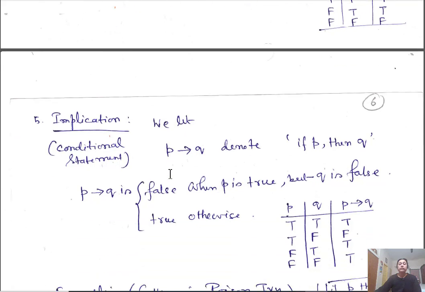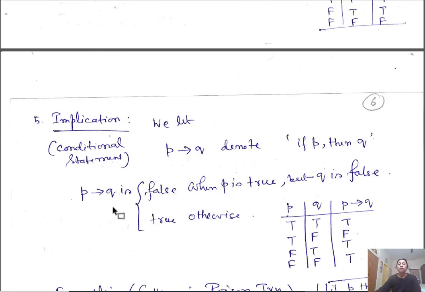Implication. This is a conditional statement. We let P implies Q denote: if P, then Q. So P implies Q is false only when P is true but Q is false. In that case only it is false. Otherwise it is always true. If P, then Q. So P implies Q.